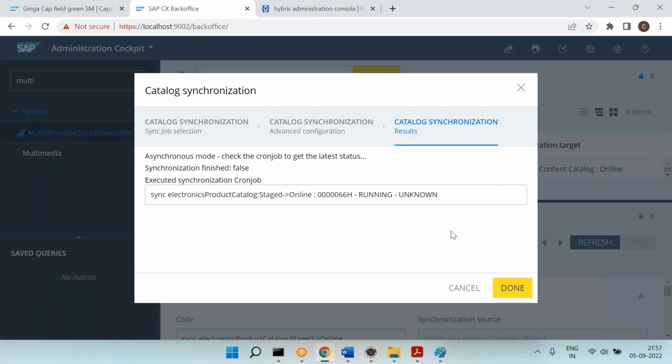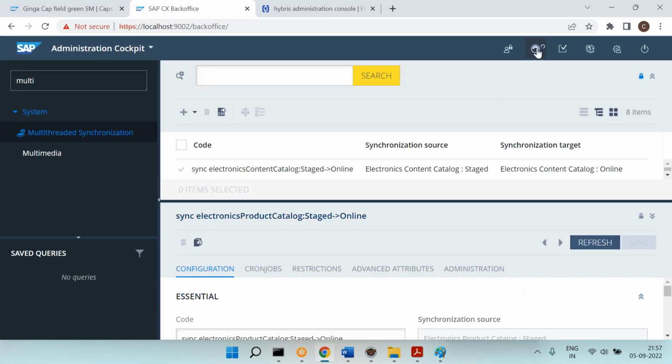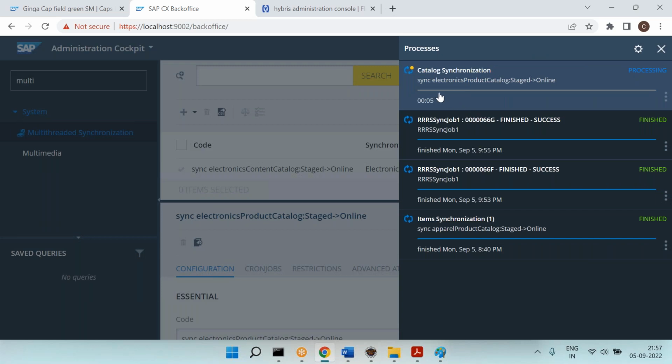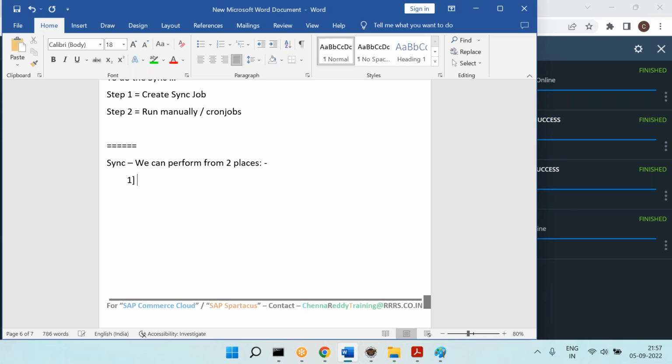Start it. If I run from multi-threaded synchronization, you can see how much time it is taking. So synchronization we can run from multi-threaded synchronization, or we can also run from the other place.